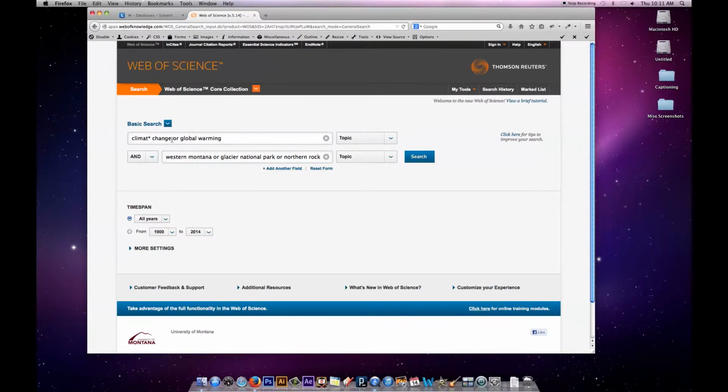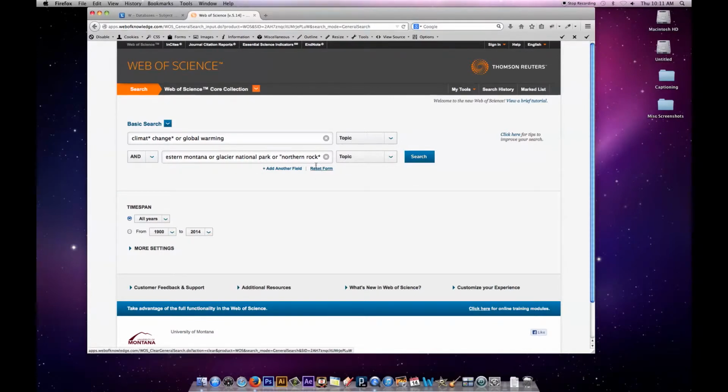I can use a stemming character, a wildcard character in this database, and that's the asterisk. So with the asterisk, at the point where the word varies, I'll get all the variant endings. So climate, climatic, change, changes. Global warming, I don't really see any variant endings. And then for Northern Rockies, I'm going to stem that so I get Northern Rockies or Northern Rocky Mountains. This is going to greatly increase my results.